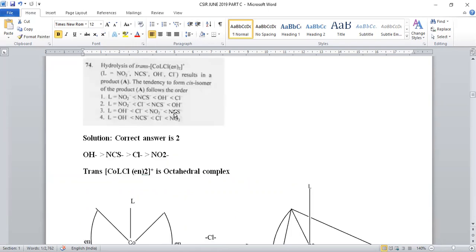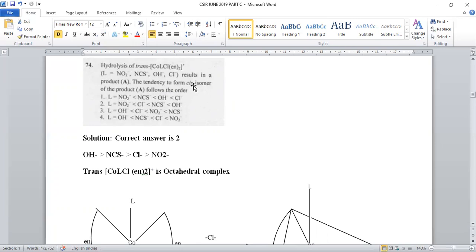And the next question: hydrolysis of trans-[Co(en)2LCl]+. It is an octahedral complex, where the en groups are present in trans position with respect to each other. The ligand may be either NO2 minus, NCS minus (thiocyanate), OH minus (hydroxo), or Cl minus (chloro). Any one of the ligands can be taken if we arrange these ligands in such a manner that the final compound is subjected to hydrolysis.